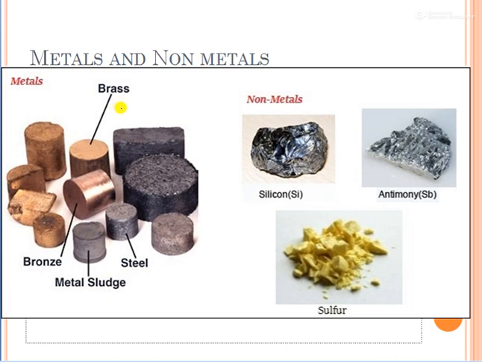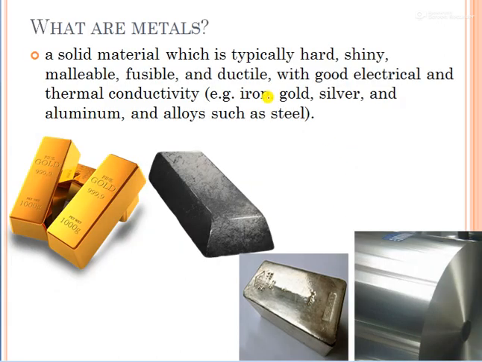Now we will come to know what metals are and what non-metals are. On this side you can see metals, and on this side non-metals: silicon, antimony, sulfur. Now what are metals? A solid material, as you can see, which is typically hard, shiny, malleable, fusible, ductile, with good electrical and thermal conductivity. That thing is known as metal.